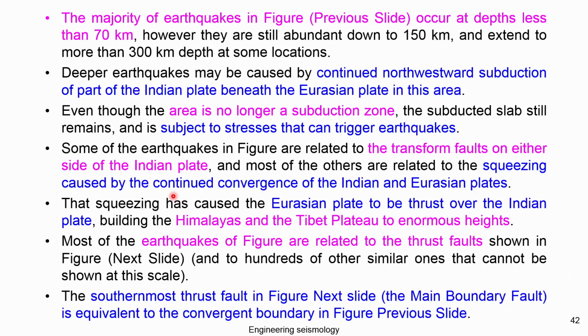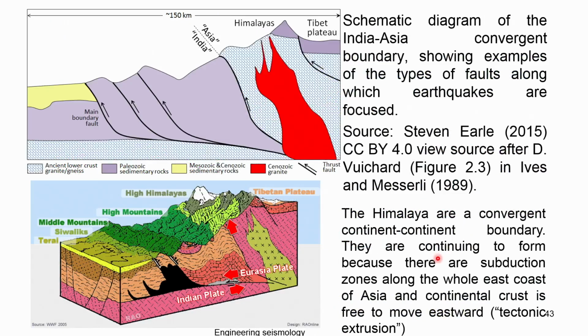Most of the earthquakes in the figure are related to the thrust faults shown in this one, and the hundreds of other similar ones cannot be shown in this case. The southernmost thrust fault in the figure on the next slide is the main boundary thrust of the convergent boundary of the previous slide. So you can see here how the thrust fault formed due to this action, and how these earthquakes are oriented. This is a schematic diagram of the Indo-Asia convergent boundary showing the type of fault system on which the earthquakes are focused.